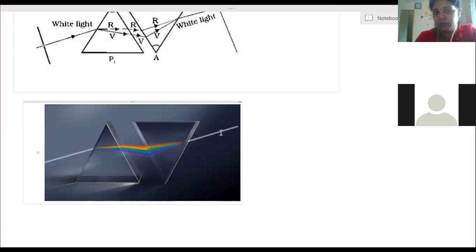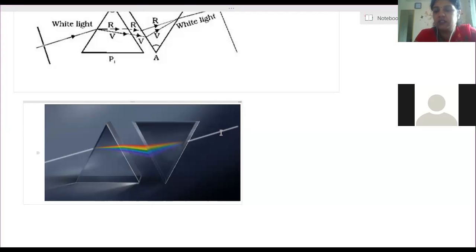There is no other medium to get these seven colors. The white light itself consists of seven different colors. Therefore, white light is called polychromatic light. Poly means many, chromatic means color. So white light consists of many colors, therefore it is called polychromatic.